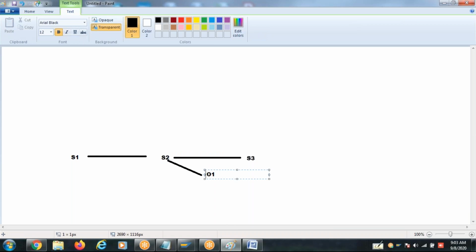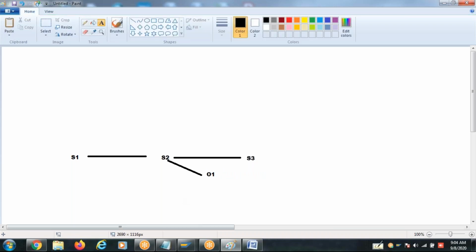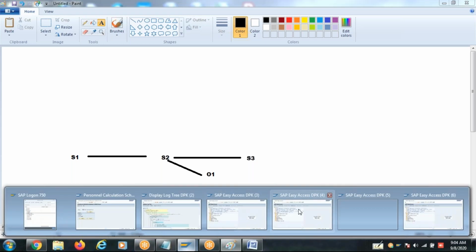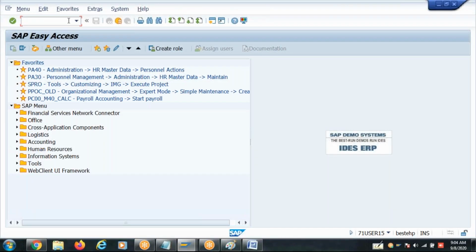So we need to build that cross-functional relation also. How do you build a cross-functional relation? It's the same relation, I am just using a different word, cross-functional relation.